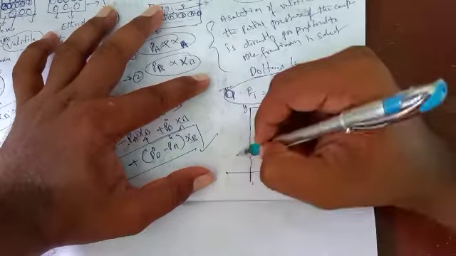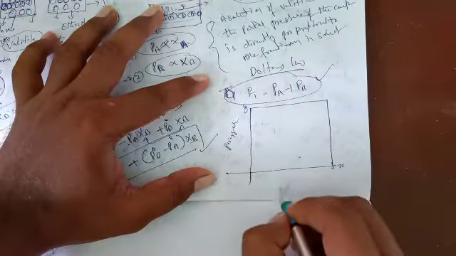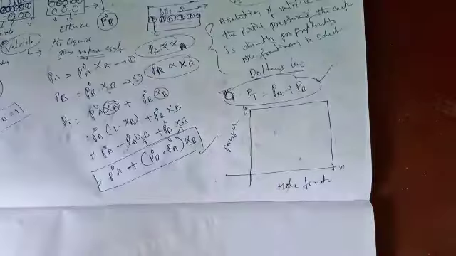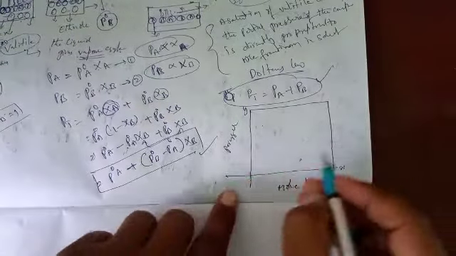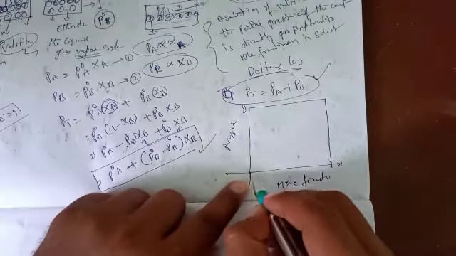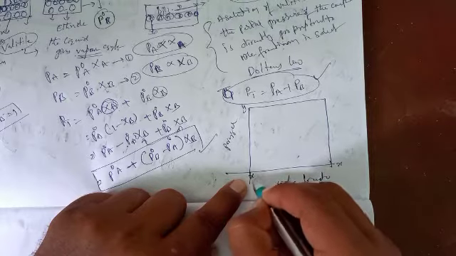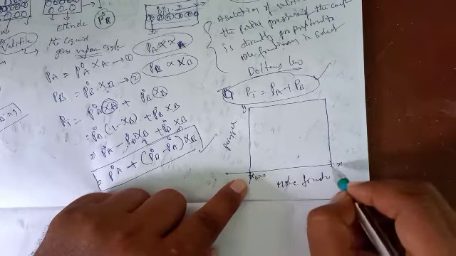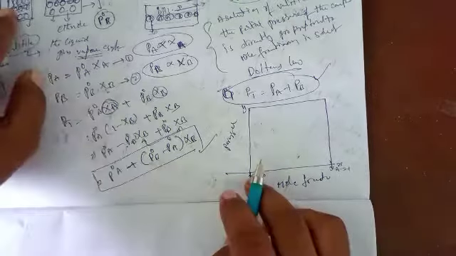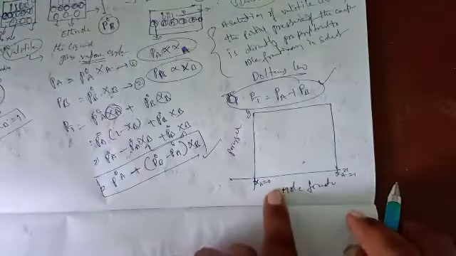Okay students, this is pressure, and this is mole fraction. Mole fraction means XA from 0 to 1. It means the mole fraction of the first liquid, component A, goes from 0 to 1.